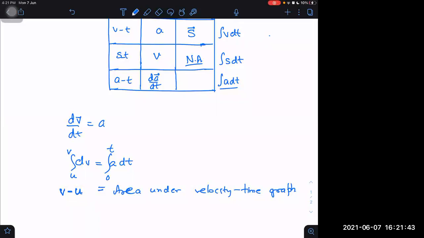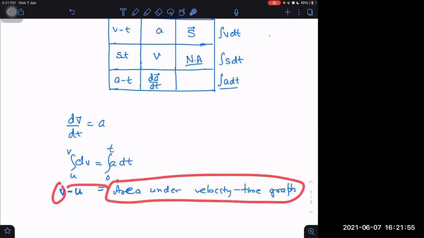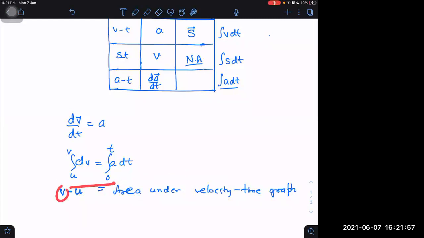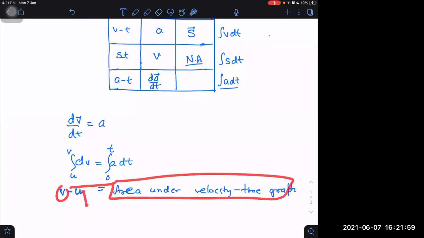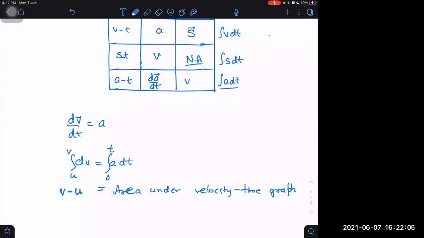Why do students commit this mistake? Because many times the initial velocity is given as 0. The particle starts from rest many times. So they start remembering that v means the area under the velocity time graph, because every time they think u is 0 only. No, v will be equal to the area under the velocity time graph only in those cases where initial velocity is taken to be 0, not otherwise. So better you remember that it is equal not to velocity, but to change in velocity.